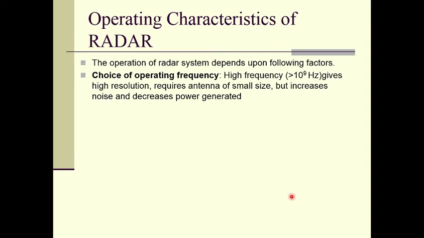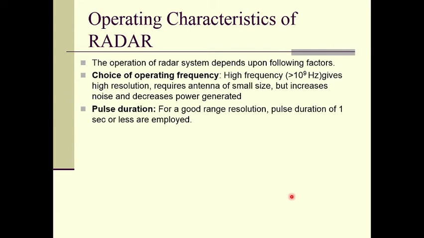So if we use high frequency greater than 10 to the 9 hertz, it will give us high resolution, meaning an object can be easily detected. High resolution requires an antenna of small size, so we can use a small size antenna also, but it will increase the noise and therefore decrease the power generated also, right? Therefore the choice of operating frequency is also important.